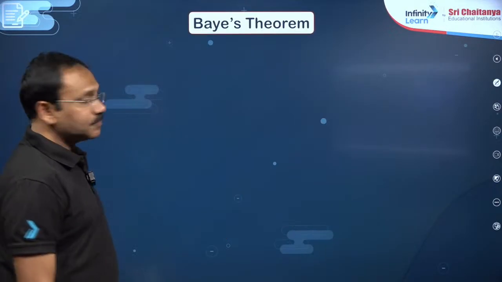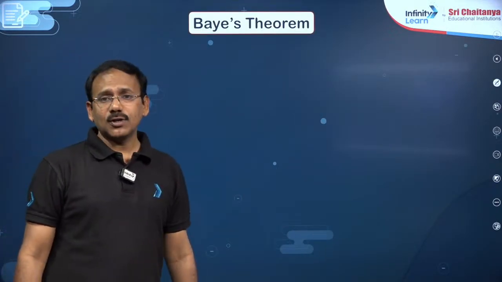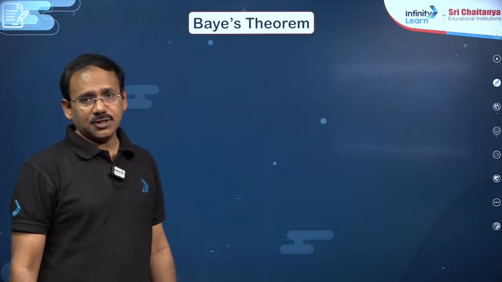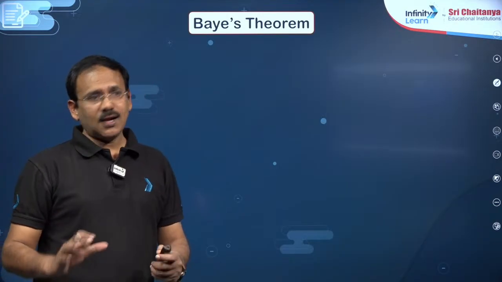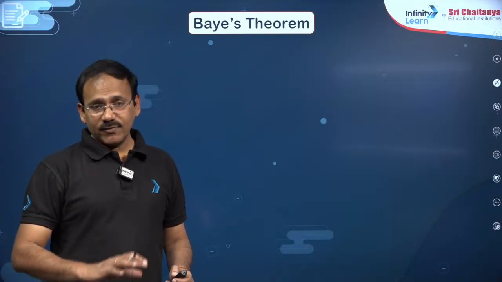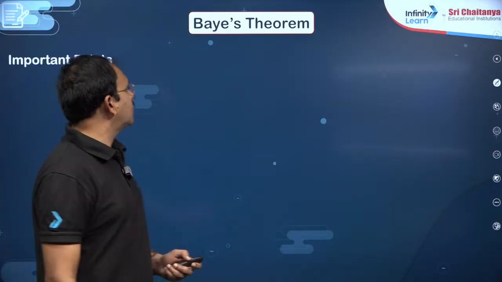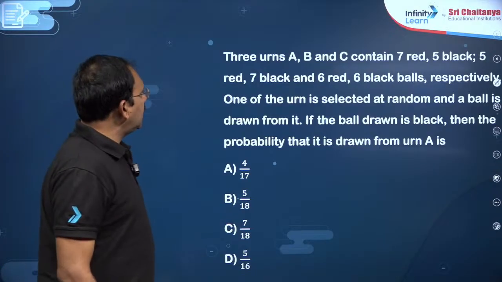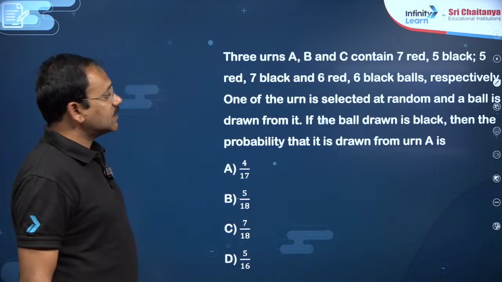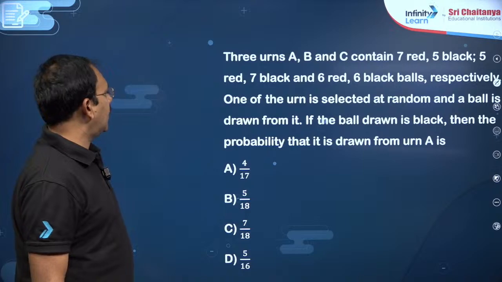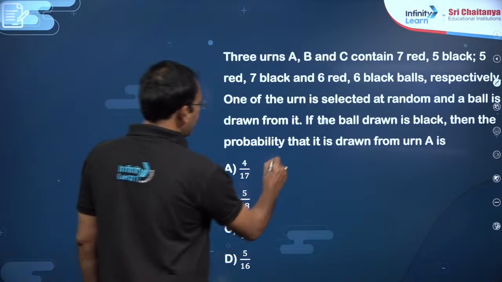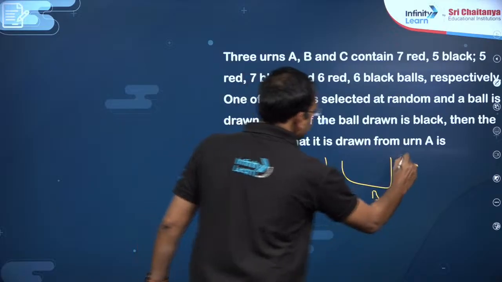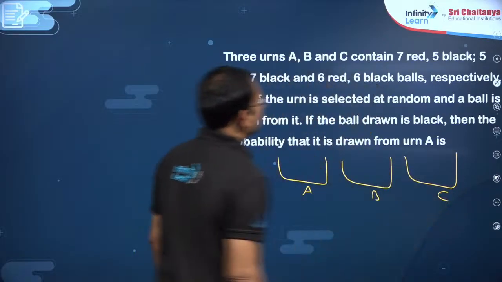Next, my dear friends. Bayes theorem or total probability theorem is very simple, my dear friends. You can just see the questions. I'll give you the case how to handle these questions. These will be very, very easy questions, dear students. You see this. 3 urns A, B, C contain 7 red, 5 black and 5 reds. You see, urn A, urn B, urn C.